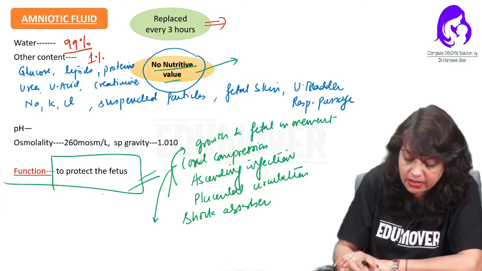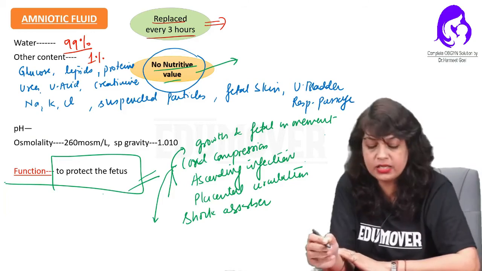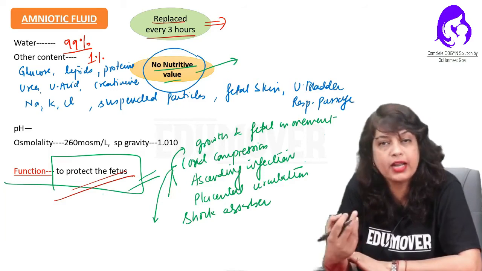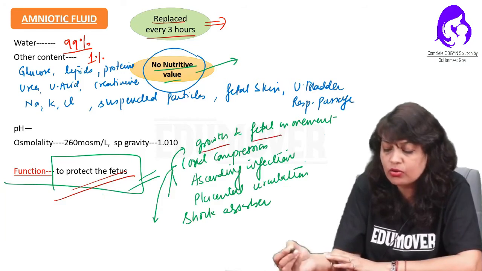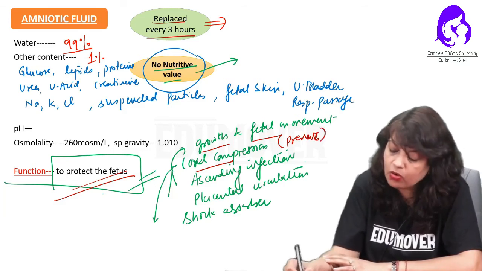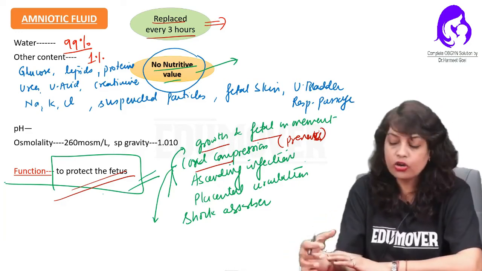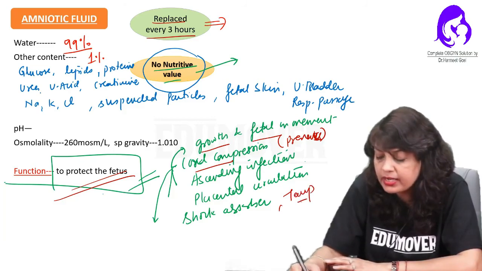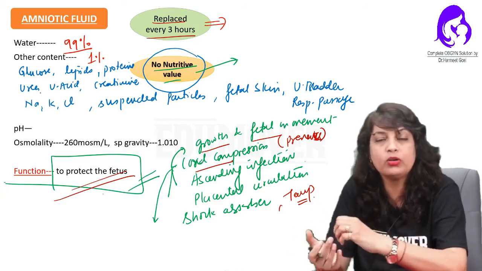So just remember, it is replaced every 3 hours. It does not have any nutritive value, but its main role is to protect the fetus. So it has only protective value for the baby: for adequate growth, it prevents cord compression, prevents ascending infection, maintains normal placental circulation, acts as a shock absorber, and maintains the temperature in the intrauterine period, for the normal growth of the baby.